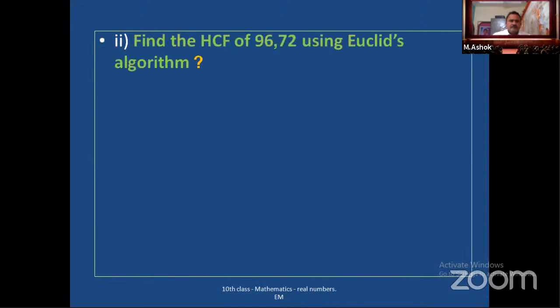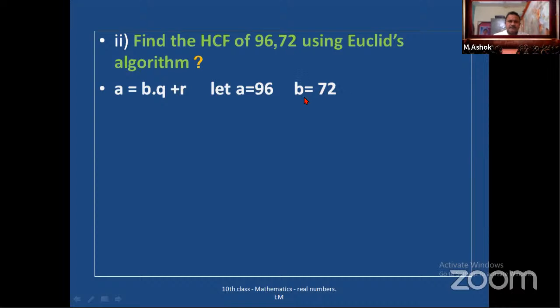That is the second one. Find the HCF of 96 and 72 using Euclid's algorithm. Okay, come on, tell me what is A value, what is B value? Yes, very good. You have to choose the bigger value as dividend, that is A equal to 96 and